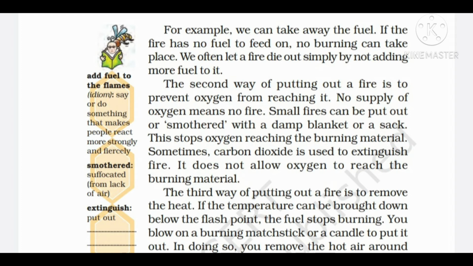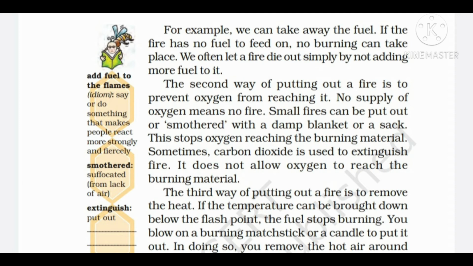The second way of putting out a fire is to prevent oxygen from reaching it. Oxygen is also very important. So if we cut the supply of oxygen, then also fire will be extinguished. No supply of oxygen means no fire. Small fires can be put out or smothered with a damp blanket or a sack. This stops oxygen reaching the burning material.